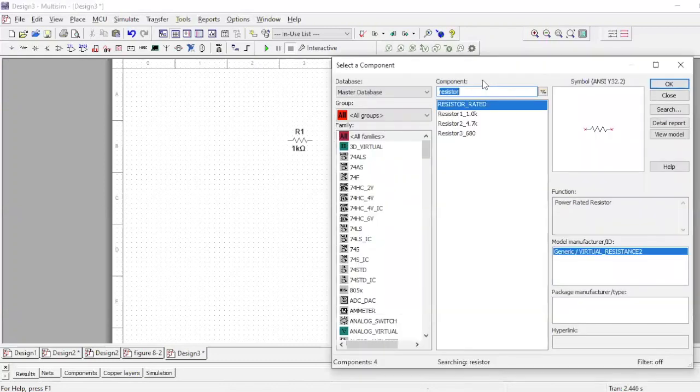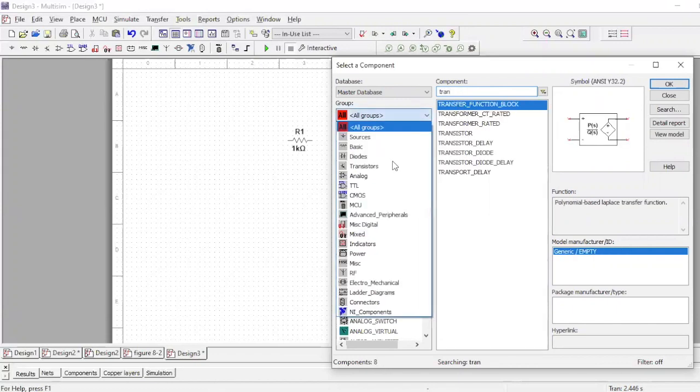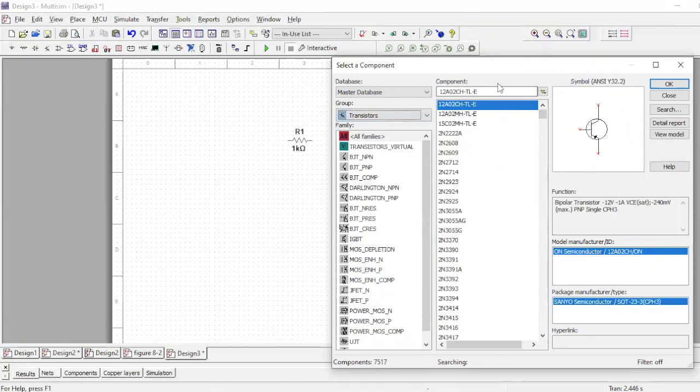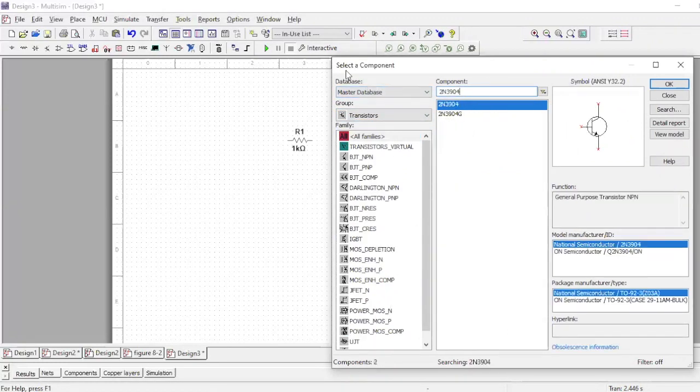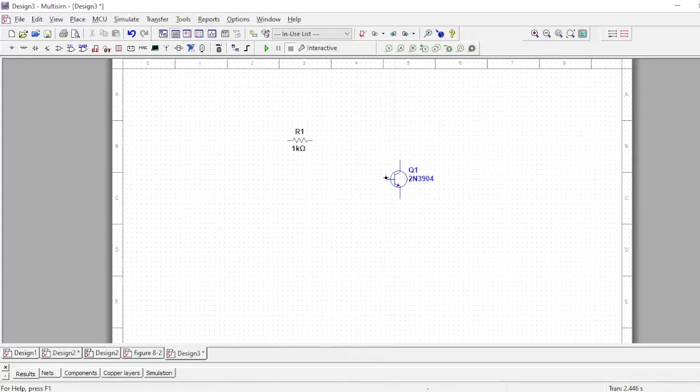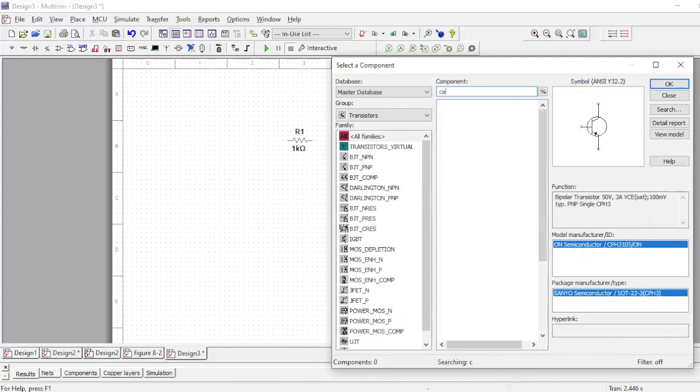The next component that I need is a transistor. As it is a CE amplifier circuit, of course I need a transistor. If I click on transistors, I'm gonna choose the 2N3904 transistor. Okay, I need a capacitor.